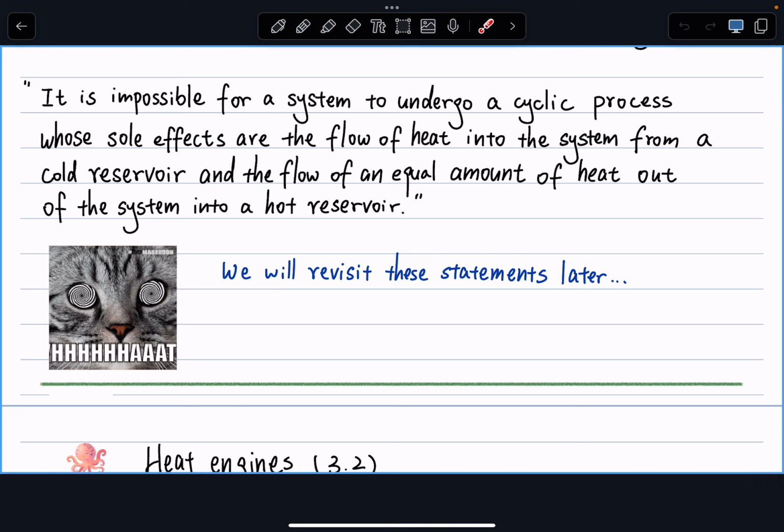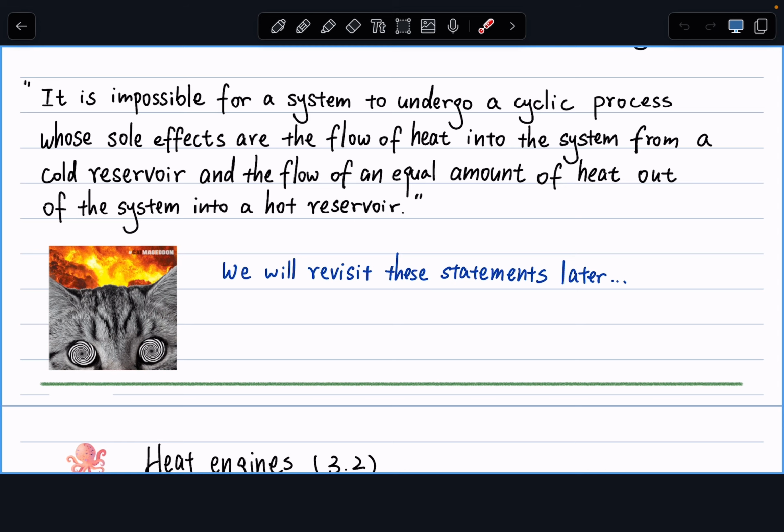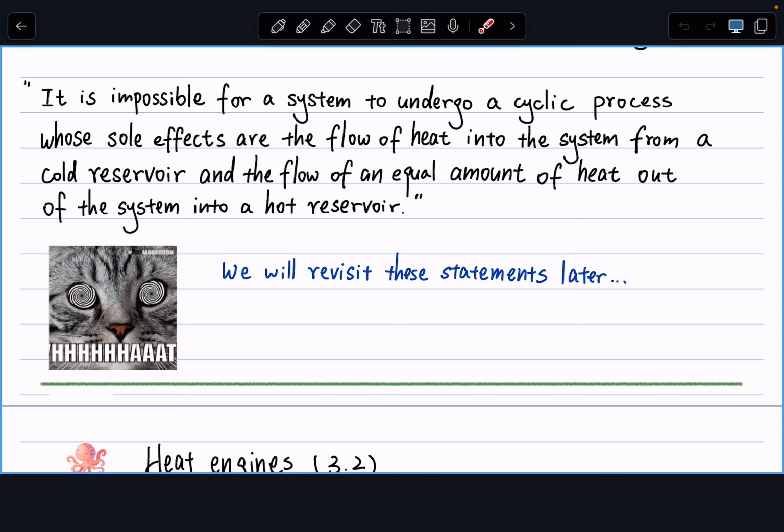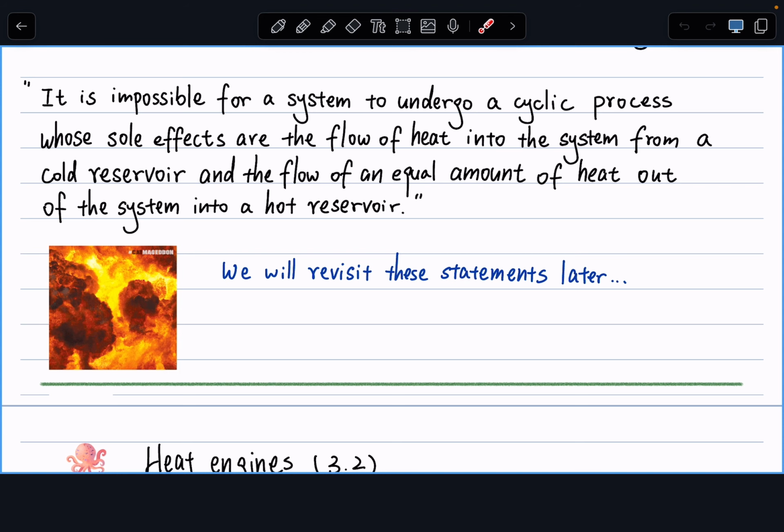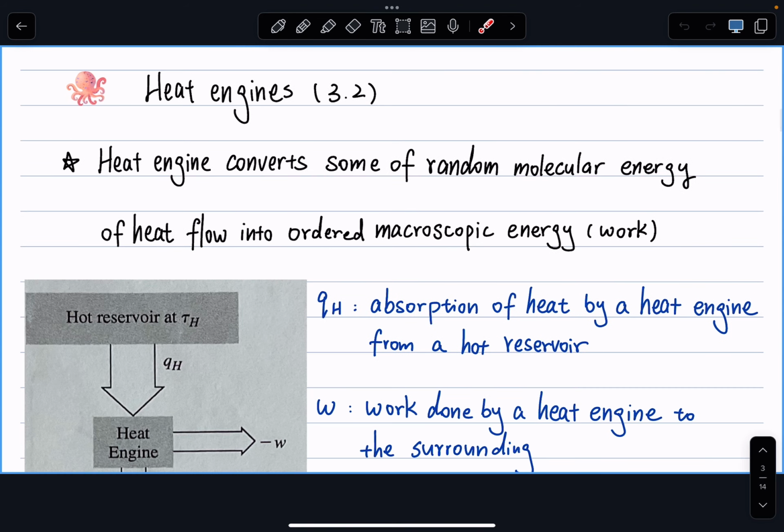I know when I first read this statement, that's exactly my face. I'm like, what is going on, right? So again, we'll come back to them and try to use these laws of thermodynamics on specific physical chemistry problems that we care about. So getting started, we'll first introduce the idea of the heat engine.